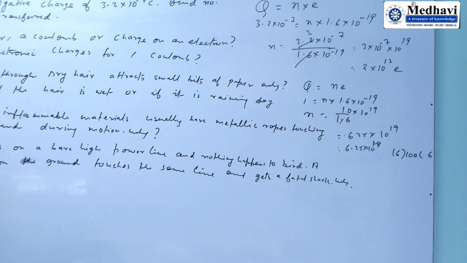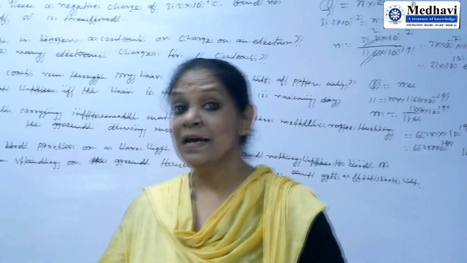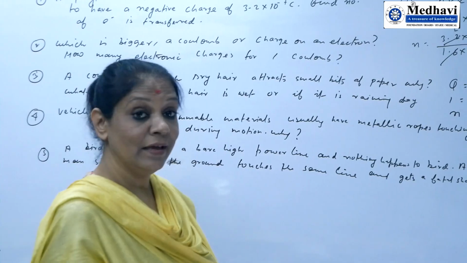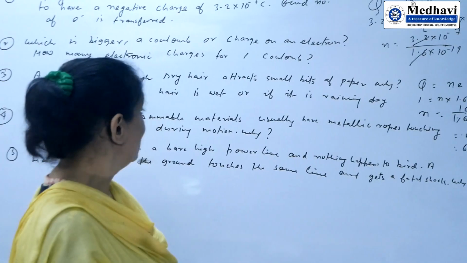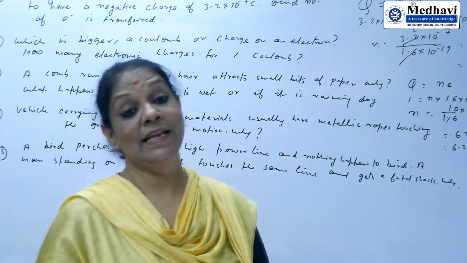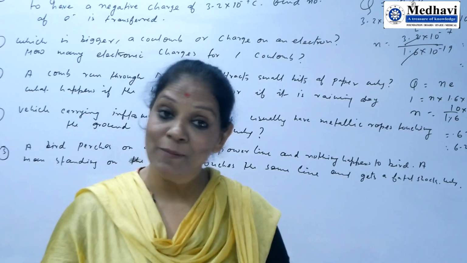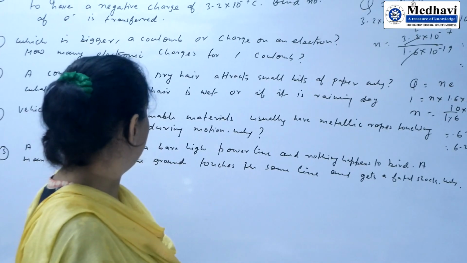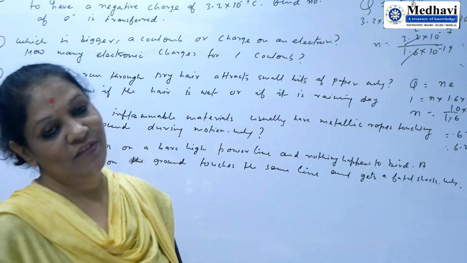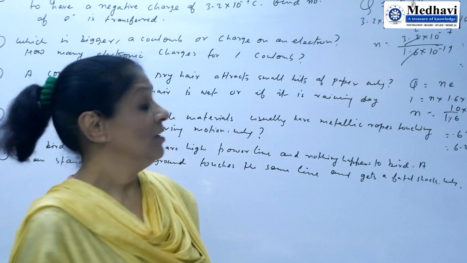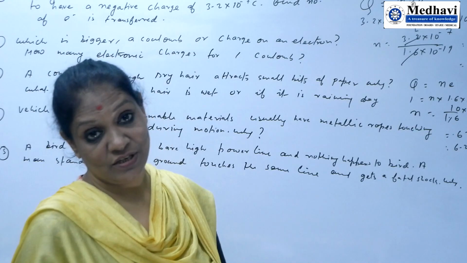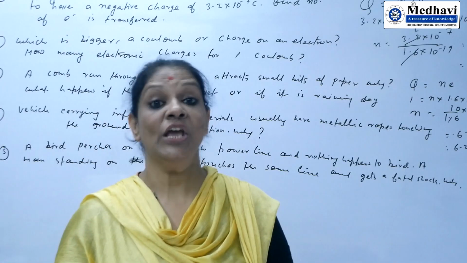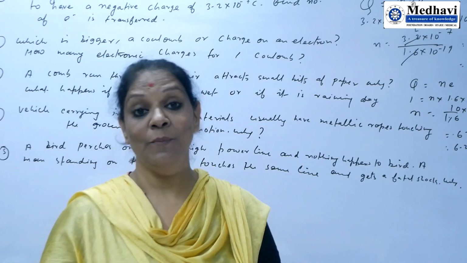Third question: a comb run through dry hair attracts small bits of paper. Why? I have said that when a comb is passed through dry hair, it is electrified. Friction will develop, so the comb will develop charge. What happens if the hair is wet? If the hair is wet, or it is a rainy day, there is no proper friction, no proper electrification. The charges will not develop in a proper way.